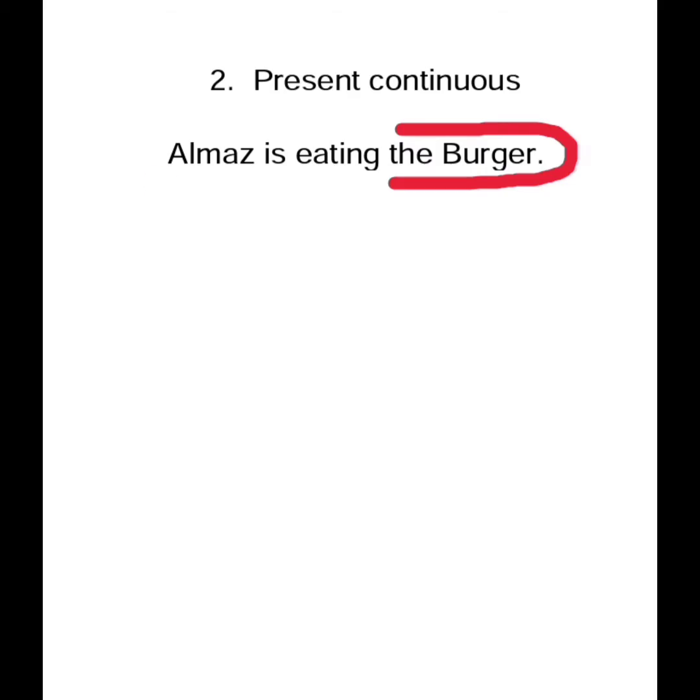Almaz is the subject, and we have the verb, and we also have the verb to be. So we will bring the burger at the first. Our object is the burger, so it will come at the first. So we will say the burger.